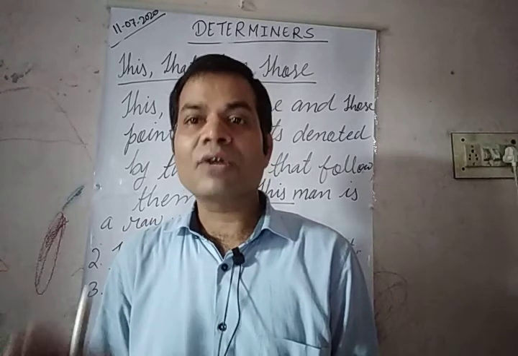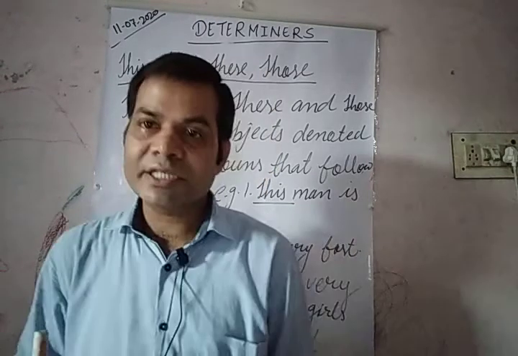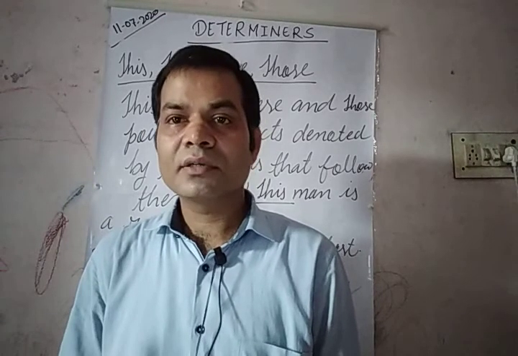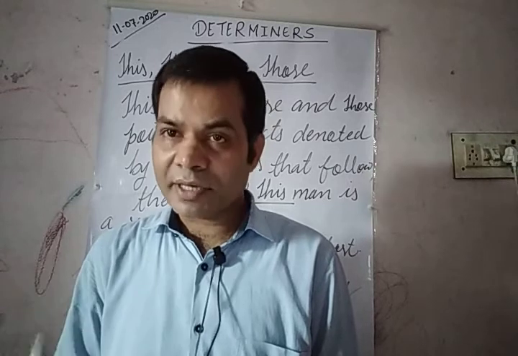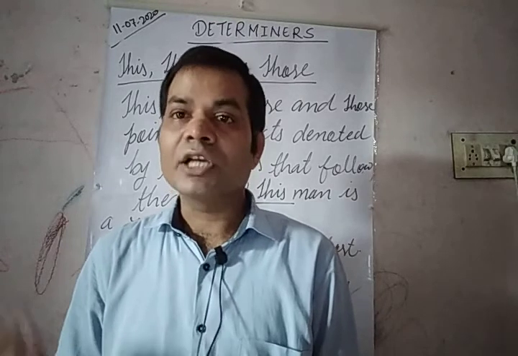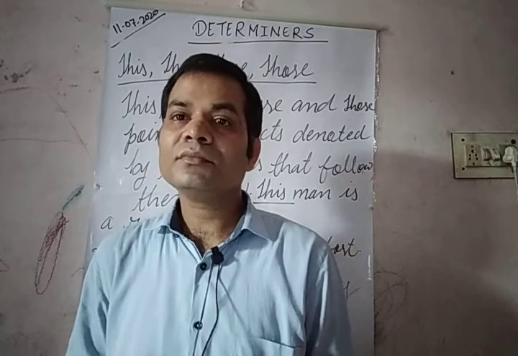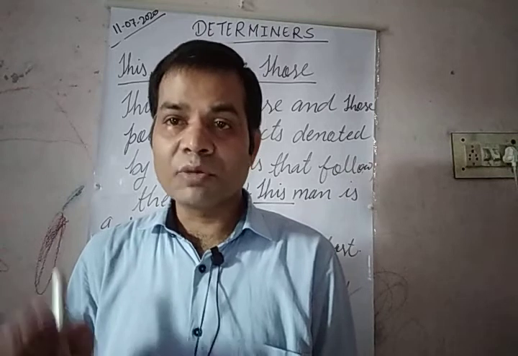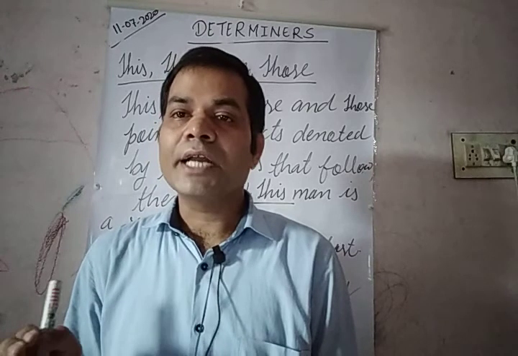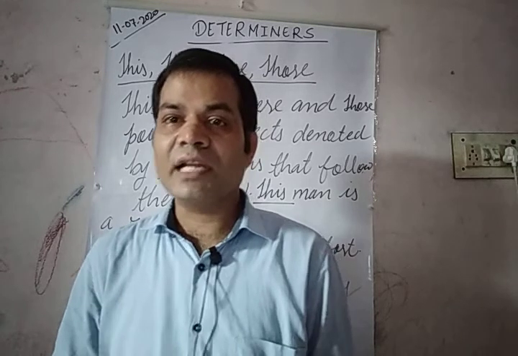Determiners are of five types: articles, a, an and the; demonstratives, this, that, these, those; possessive adjectives, my, our, your, his, her; numerals, 1, 2, 3, 4, they are cardinals; and indefinite pronouns, any, either, neither, much, several, less, etc.